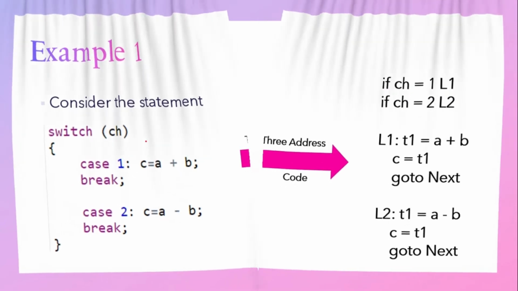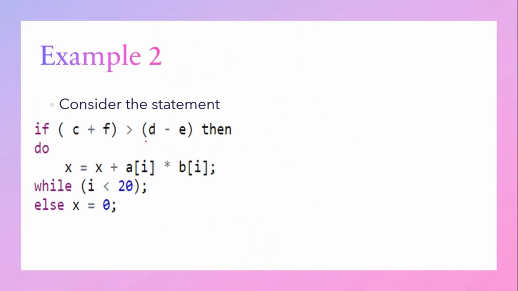Okay. Next, consider the statement: if C plus F greater than D minus E, then do x is equal to x plus a of I into b of I, while I less than 20, else x equal to 0. This particular programming code contains an if-else block. Inside an if-else block, we will have a do loop. Okay. So we have already seen how to write a 3 address code for arrays also. So we are going to combine it and write a 3 address code for the complete block of statements.